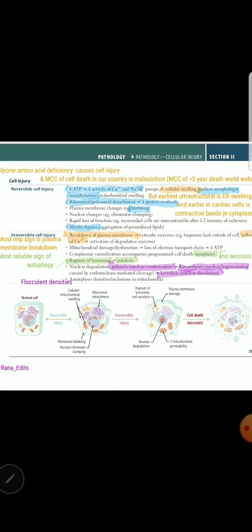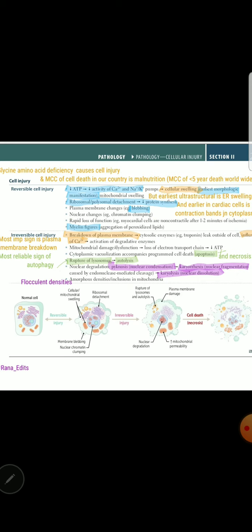Normally, this sodium potassium pump, working under ATP, pumps in potassium against the concentration gradient, and pumps out sodium against the concentration gradient. So more sodium will be moving inside along the concentration gradient if ATP is less. So this mechanism is asked, and if more sodium moves in, more calcium will move in, and water along with sodium, it will cause cellular swelling. So the mechanism of reversible injury is asked.